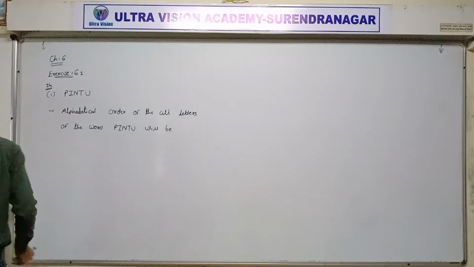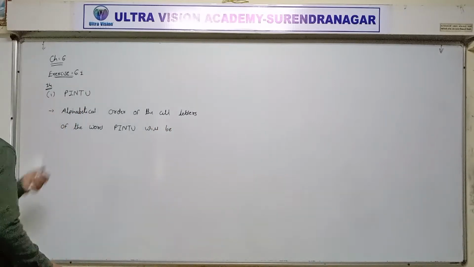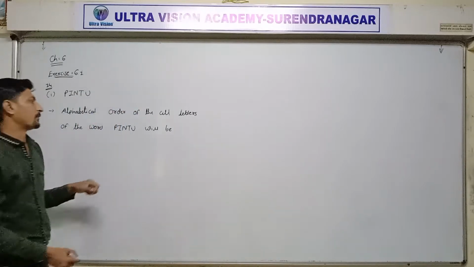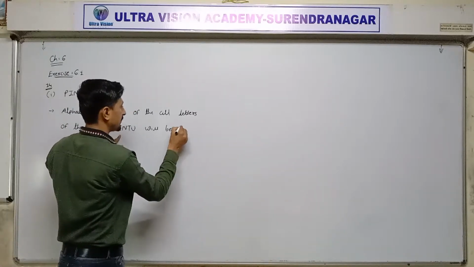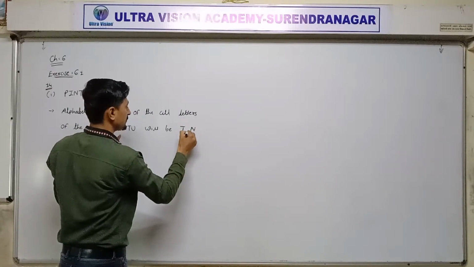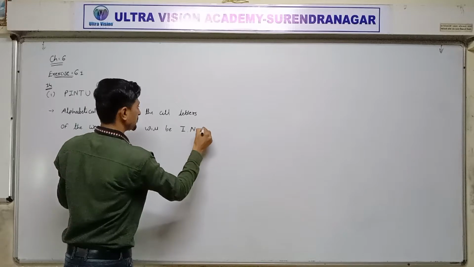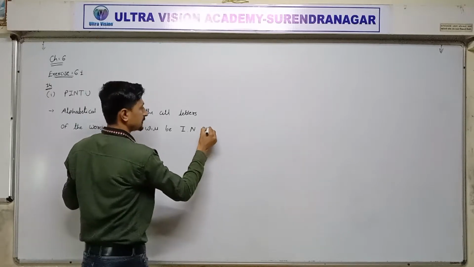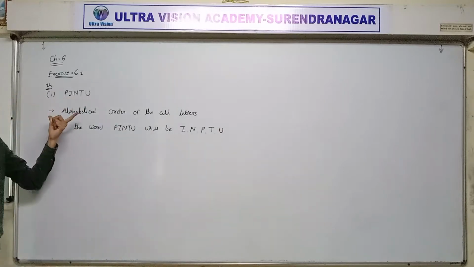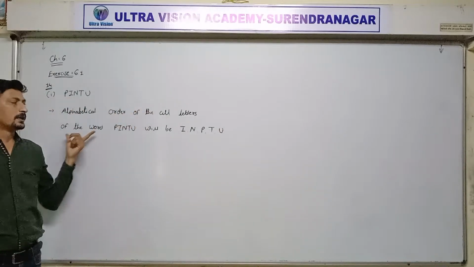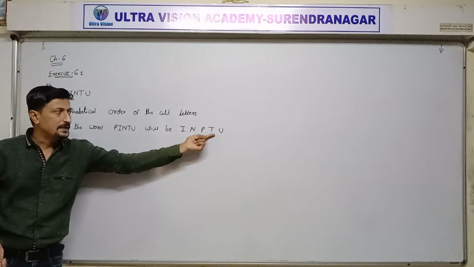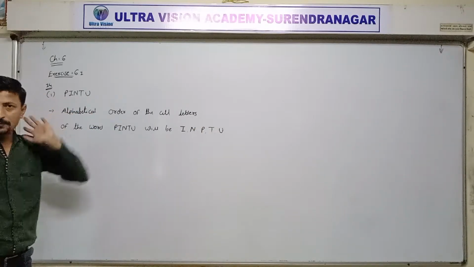What will we do with it? Alphabetically arrange it. So first I, N, P, T and U. So the alphabetical order of all the letters of the word Pintu will be I N P T U. Clear?